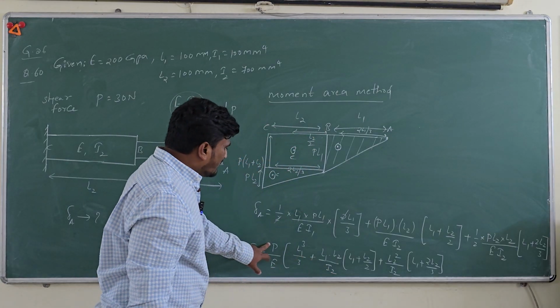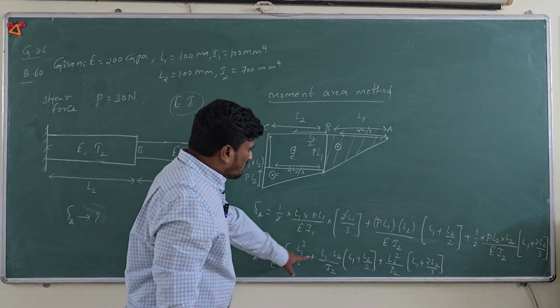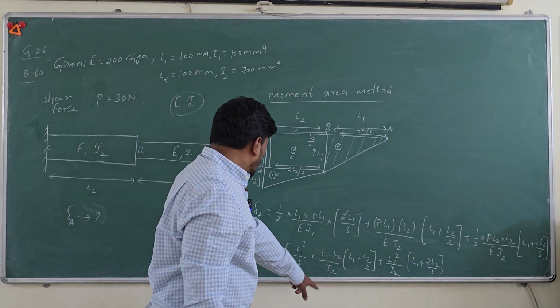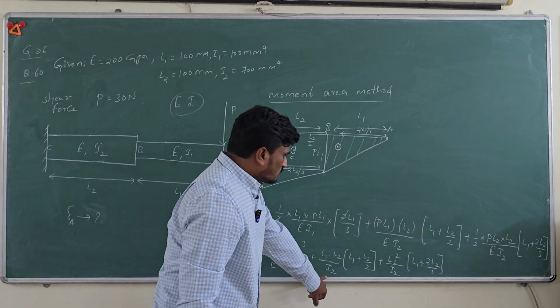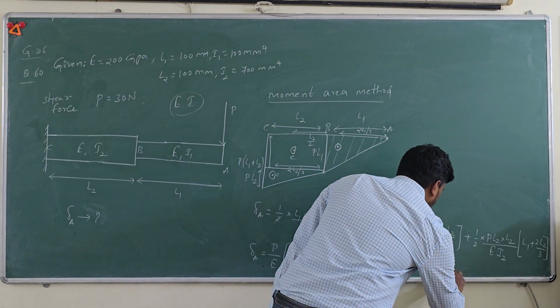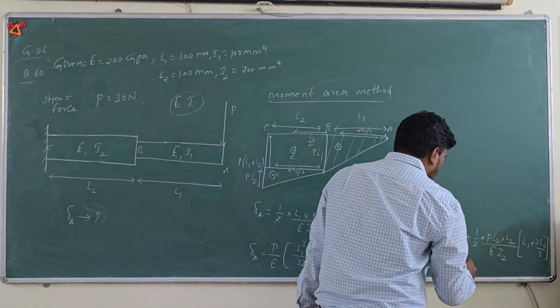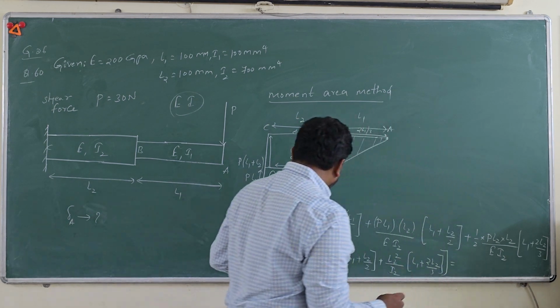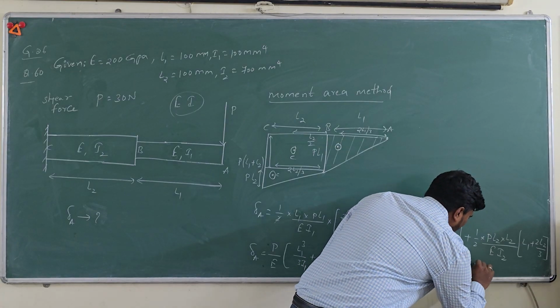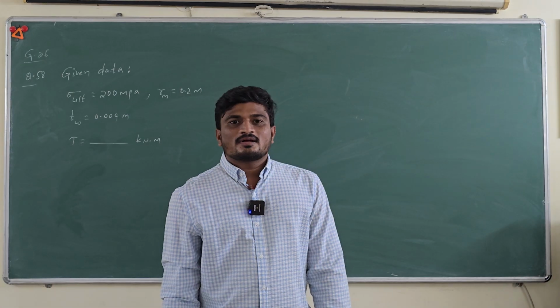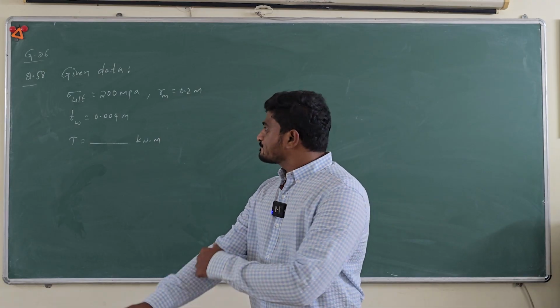So P is given, Young's modulus is also given, L1 and L2 are also given. Then you have, sorry I missed I1 here, so I1 and I2 are also given. So you just solve this equation by substituting the lengths and the moment of inertia and the Young's modulus also. You will end up with 0.9 millimeter.